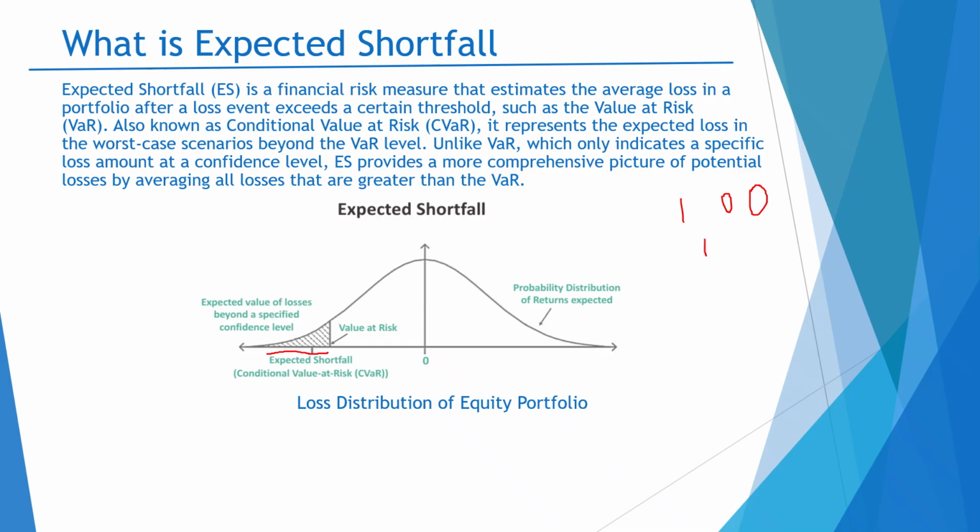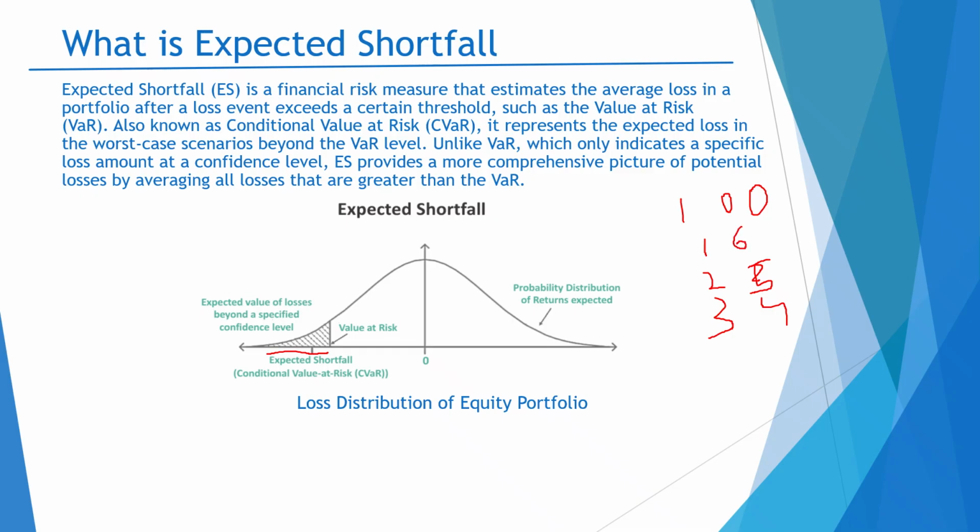My third worst case loss has a value of 4 million, my second worst case loss has a value of 5 million, and my worst case loss is 6 million.